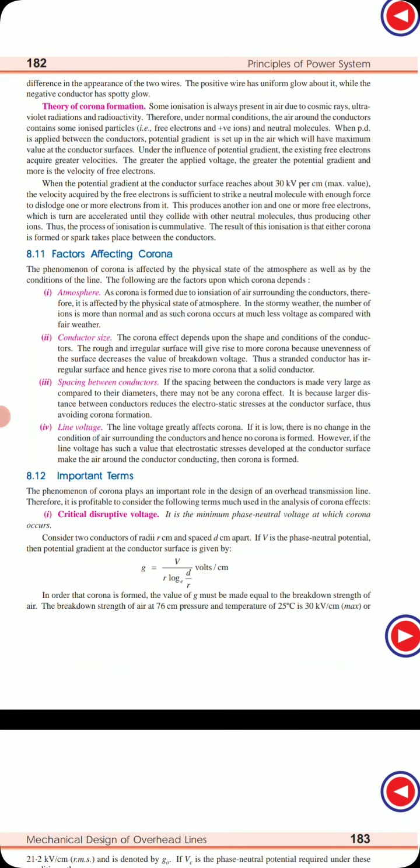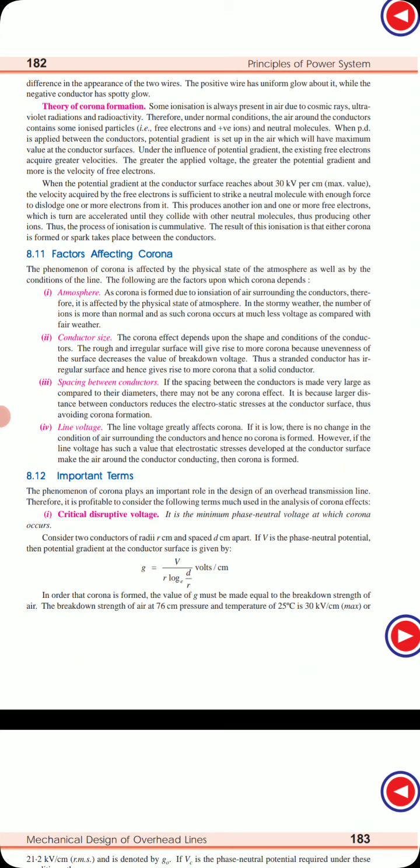Let us see some important terms. Critical disruptive voltage: when the voltage reaches the value of critical disruptive voltage, the corona formation takes place. What is this? It is the minimum phase neutral voltage at which corona occurs. Critical disruptive voltage is nothing but the voltage at which the corona occurs. This voltage is phase voltage, that's why it is phase neutral voltage.